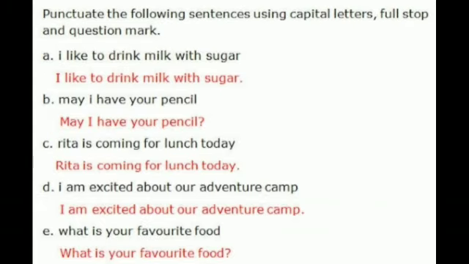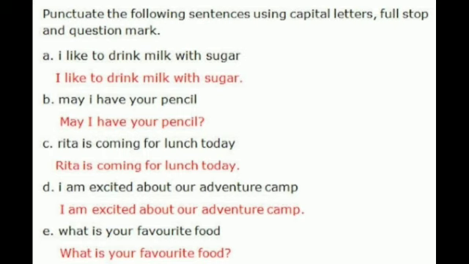Now we'll see some more examples of punctuation. Punctuate the following sentences using capital letters, full stop and question mark. Here you can see a small letter i is written, but whenever you are writing I, you have to write it in capital only. I like to drink milk with sugar. Here I have used a capital I.